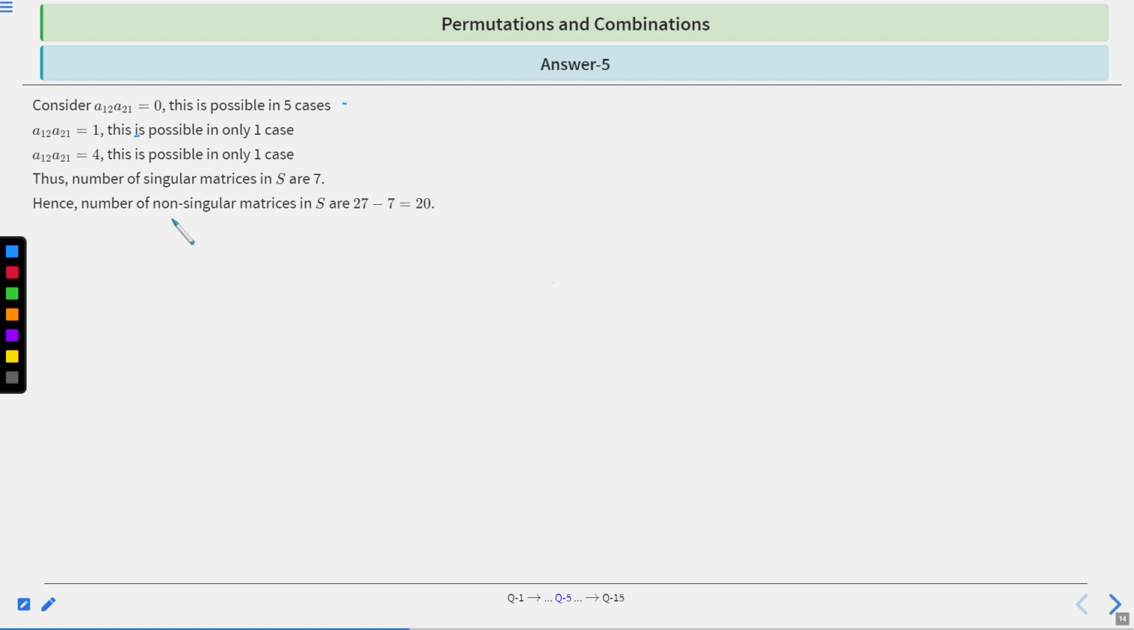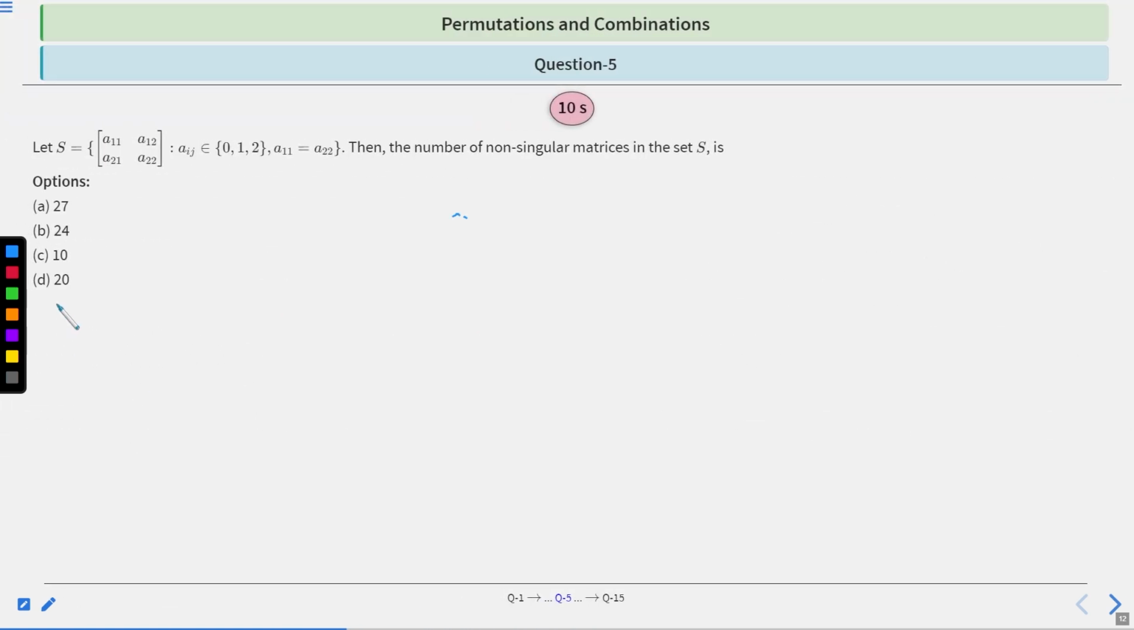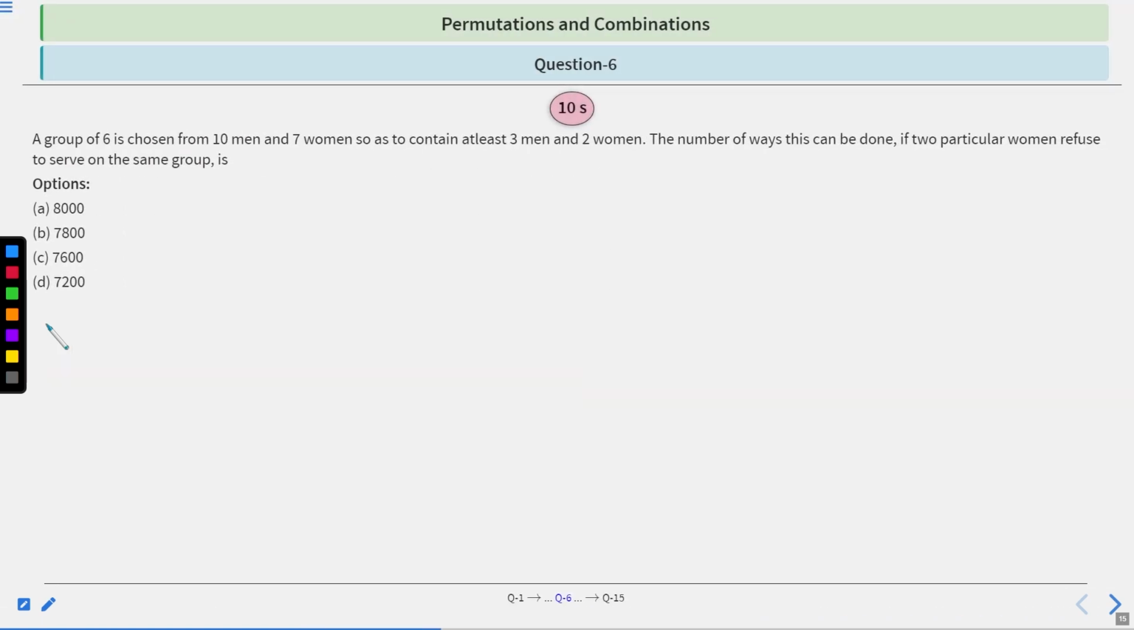So we have to calculate the number of non-singular matrices, right? So the number of non-singular matrices in S is 27 minus 7, which is 20. Clear? Option D is the right choice. 20. Clear? Okay, let's move to the next question.